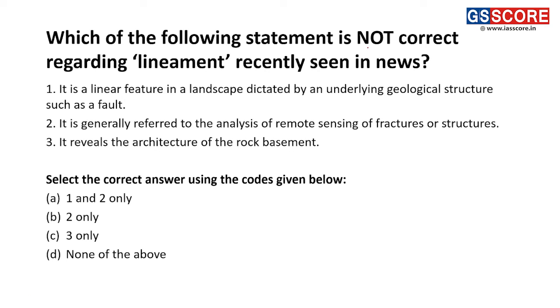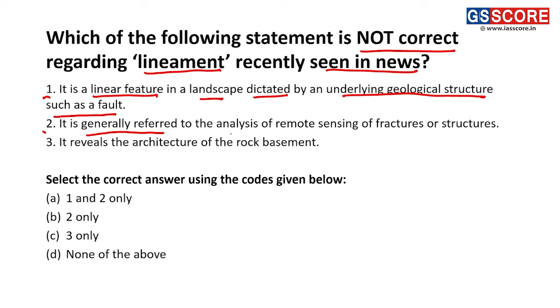Which of the following statement is not correct regarding the lineament recently seen in the news? So lineament, what is it? We will be looking at it in quite some time. So statement 1 is, it is a linear fracture in a landscape dictated by an underlying geological structure such as fault. Statement 2, it is generally referred to as the analysis of remote sensing of fractures or structures. Statement 3, it reveals the architecture of the rock basement.